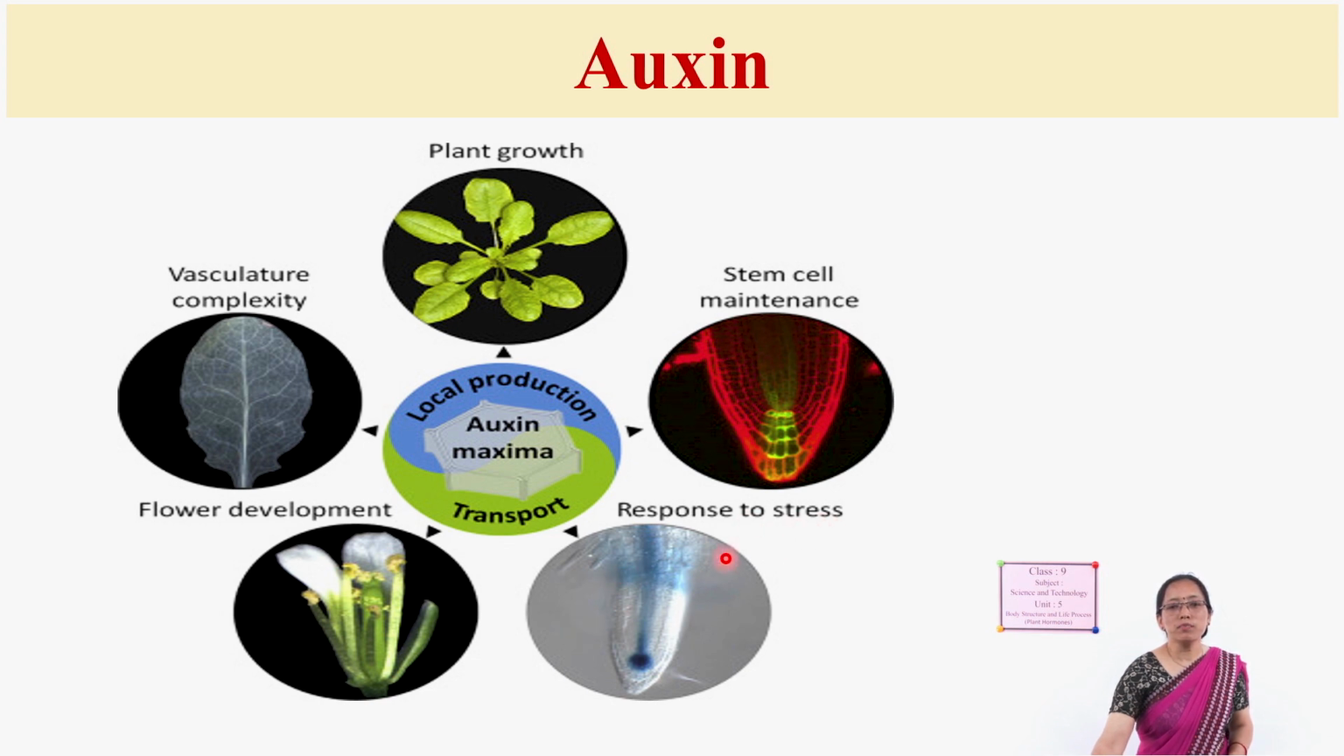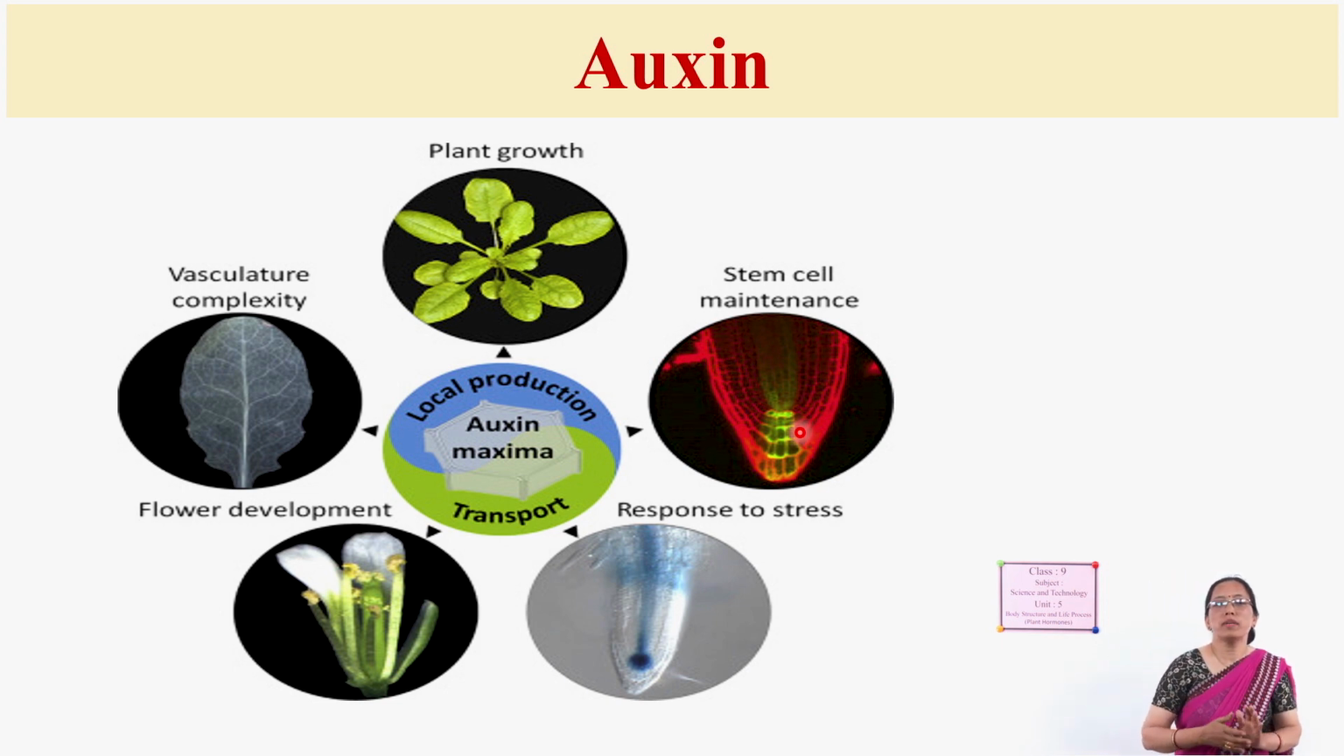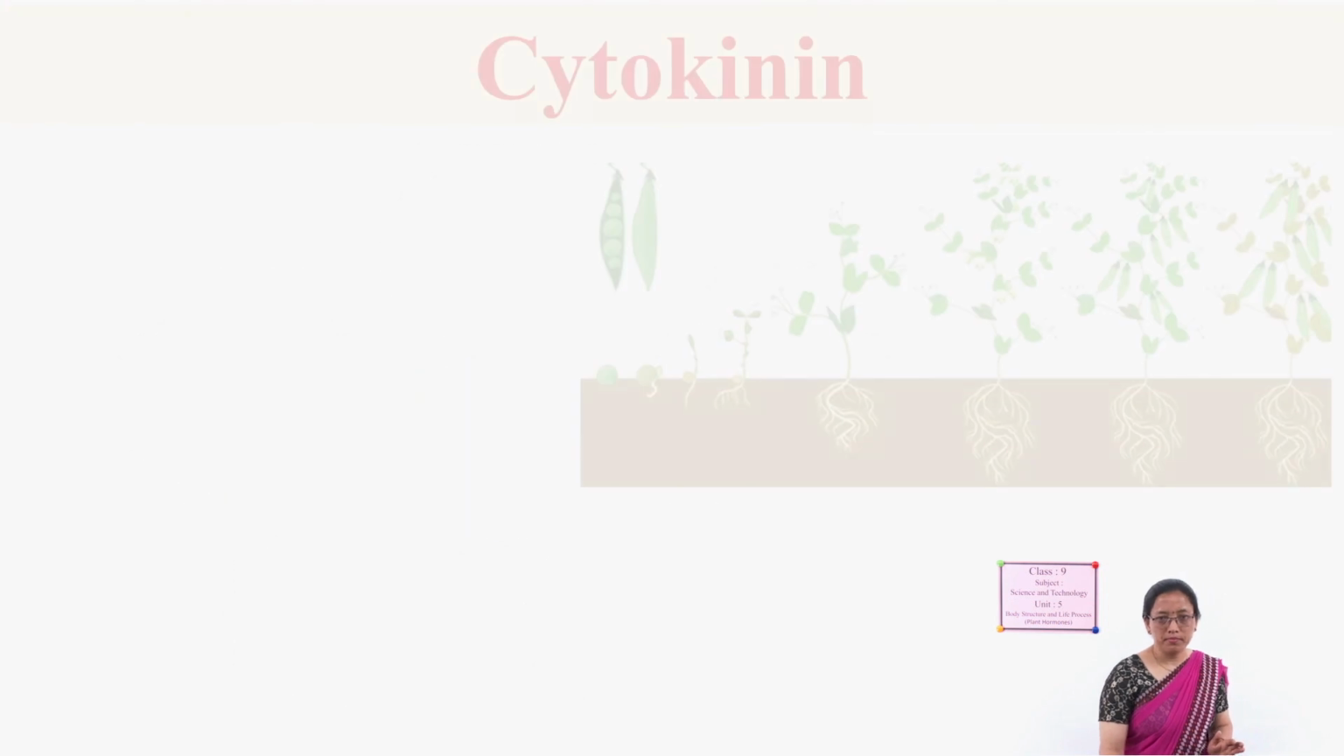Sometimes people cut plants or bend them. There are different external agents that cause harm and stress to them. That stress is also responded to by this auxin. And it also helps in the maintenance of the stem cell. In the stem cell, cell division occurs, and that is also maintained by the auxin.